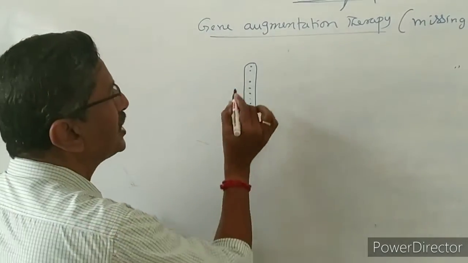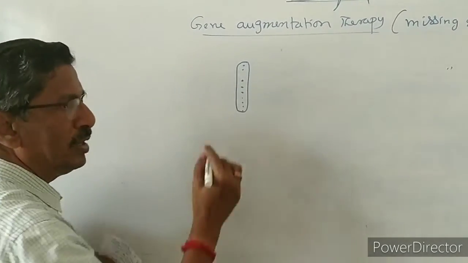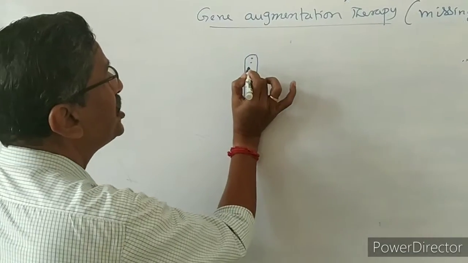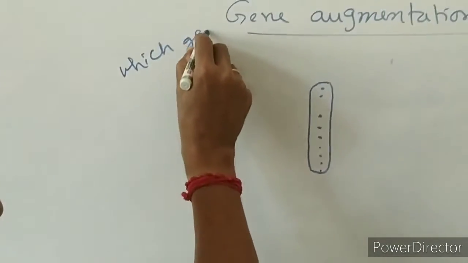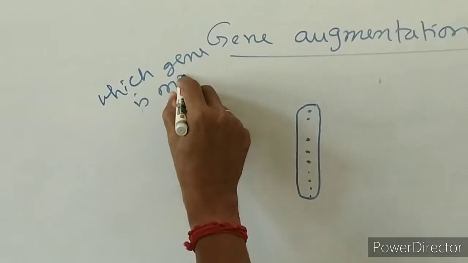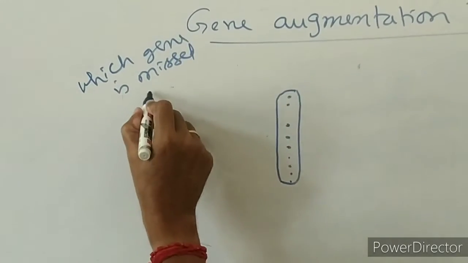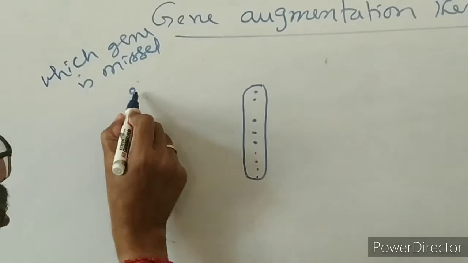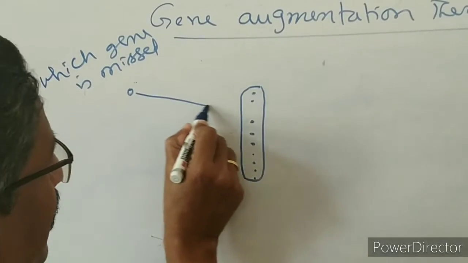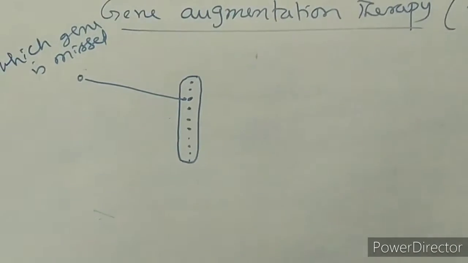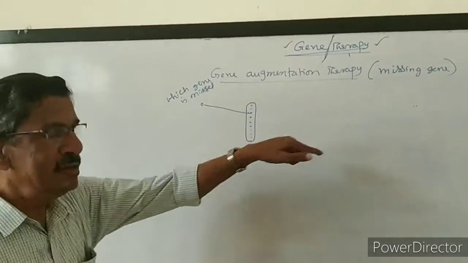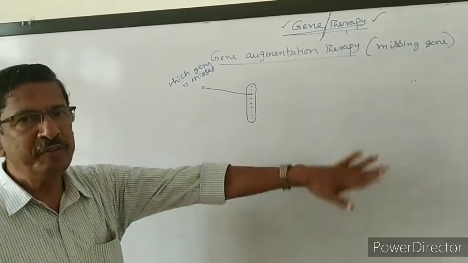Now we already know the gene mapping and all that. We have to find out which gene is missed. The gene which is missed, we have to take from another source and introduce into this one. When the gene is missing, the character will be missing, so a defect will be there.